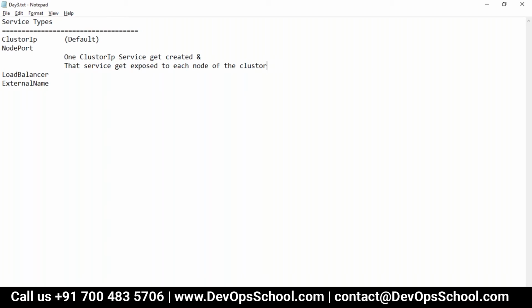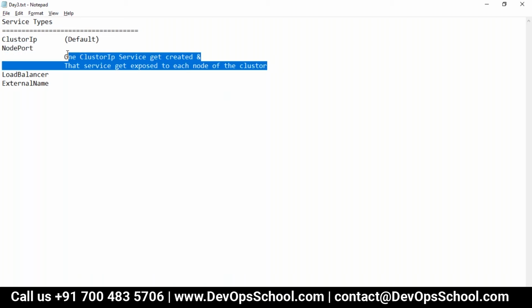So when you create a node port type, one service like this gets created and that service gets exposed to each node of the cluster also. If you go for the node port, these two things will happen.